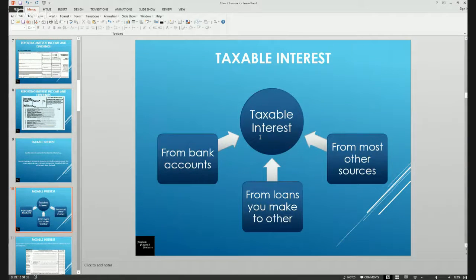Taxable interest is typically from bank accounts or from loans that you make to others, and it can be from other sources. Oftentimes, if you have funds that are in a taxable account, you will see any interest that's being related to you on a 1099 INT. In the event that you are receiving a refund outside of the normal tax time period, it will typically pay interest, and you will receive a 1099 INT either from the IRS or from the state in the event that you received that tax refund and there was interest associated with it. The next year you would need to report the interest and it would be taxable.